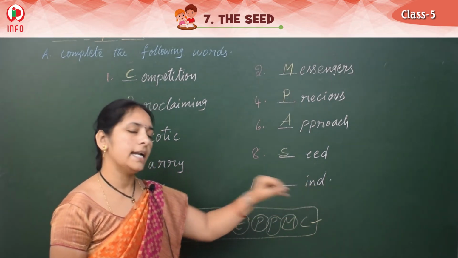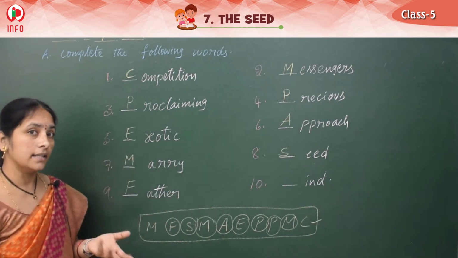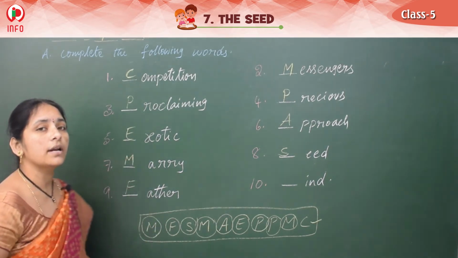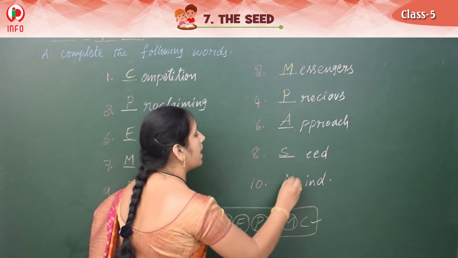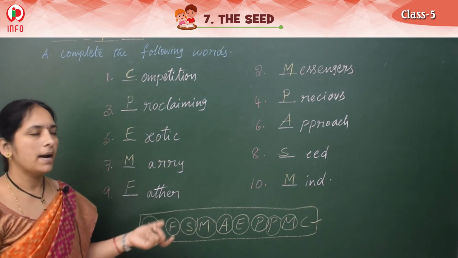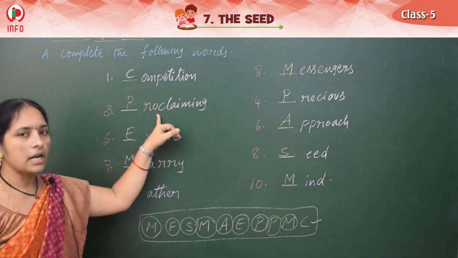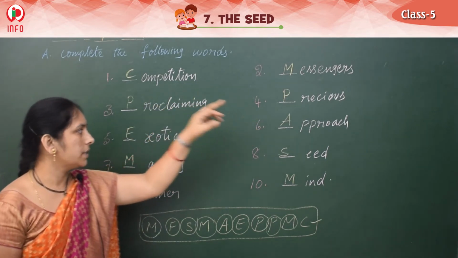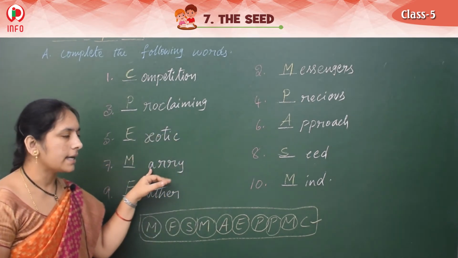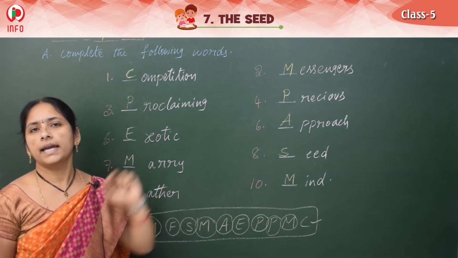And the last one, dash, I-N-D. Yes, kind is also correct. K-I-N-D. In the lesson we also have it, but here they have given M, so we should write M-I-N-D, mind. So: competition, messengers, proclaiming, precious, exotic, approach, marry, seed, father, mind.